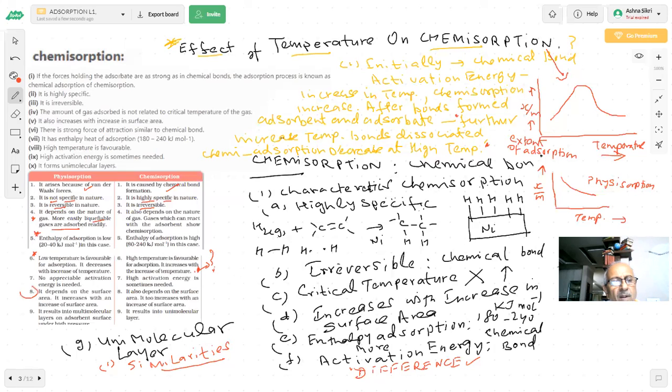This is the point we are saying. It increases with increase of surface area. It also increases with increase in surface area. This is a similarity between physics option and chemistry option. Students, what else is there?